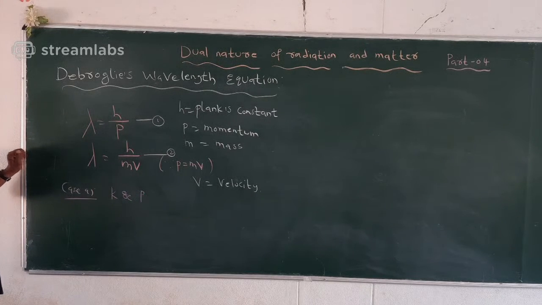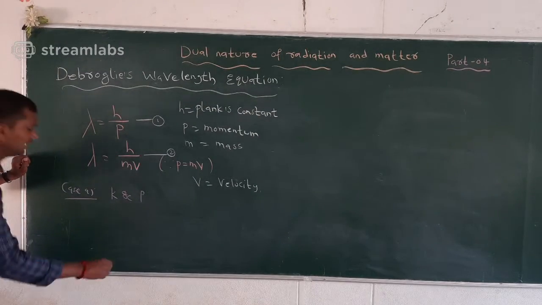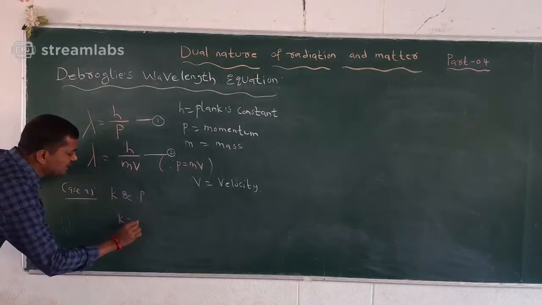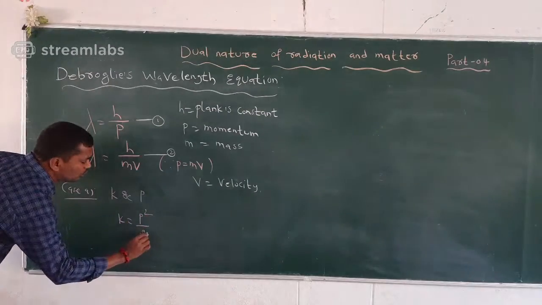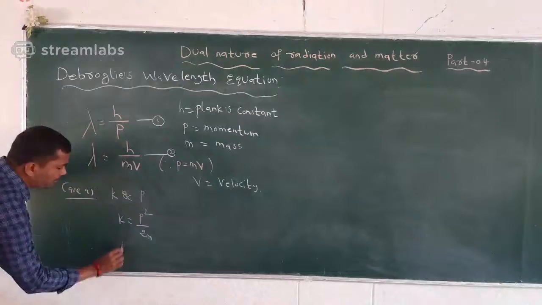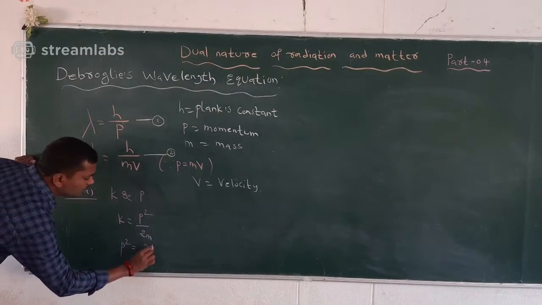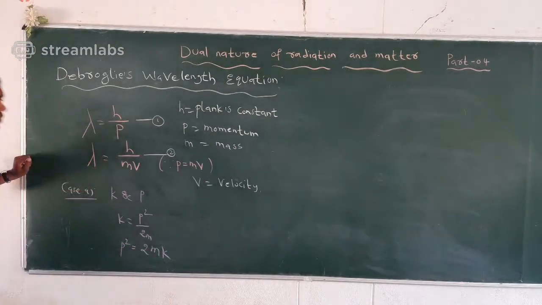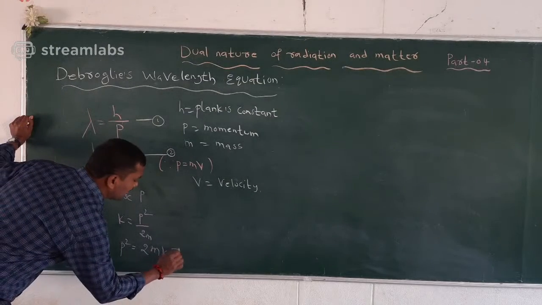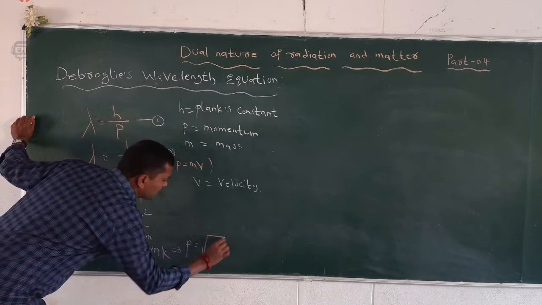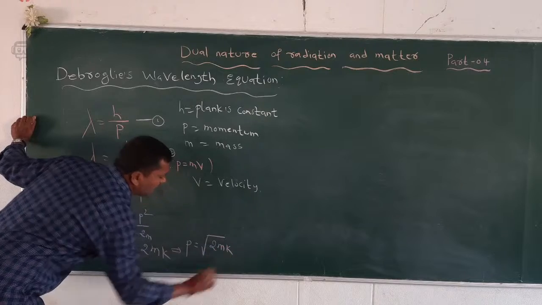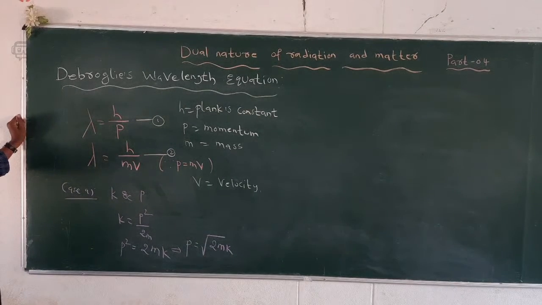In our first year syllabus physics, 6th lesson, work, energy, power, we can take the formula for k is equal to p square by 2m. Where p square is equal to 2mk. So that implies p is equal to under root of 2mk. So instead of p, we can write under root of 2mk.